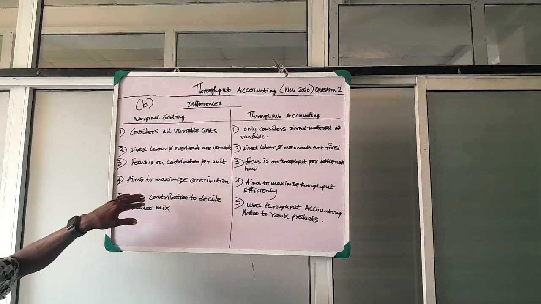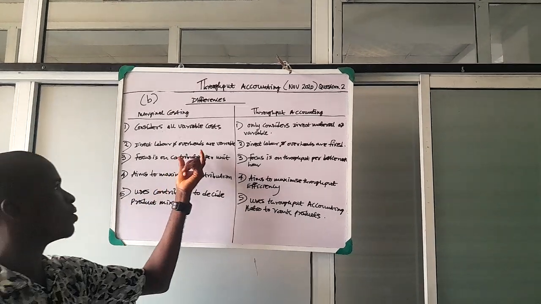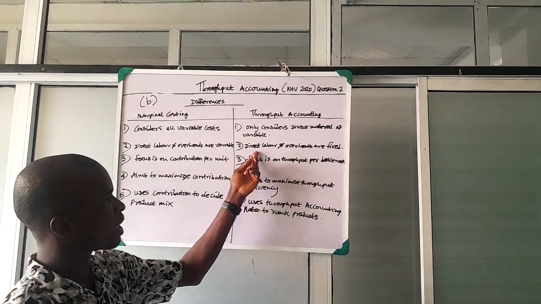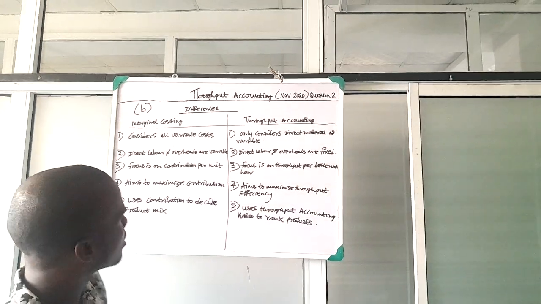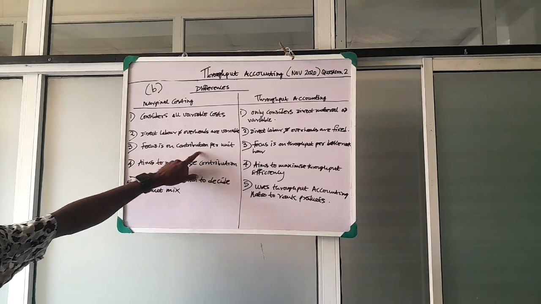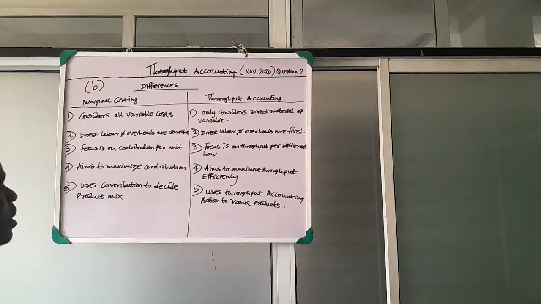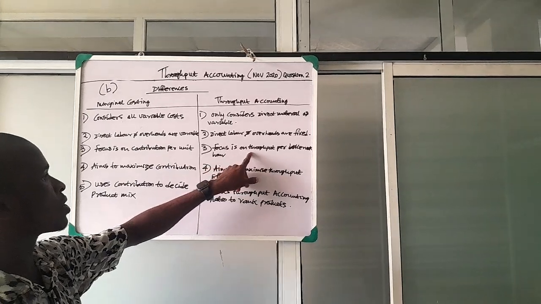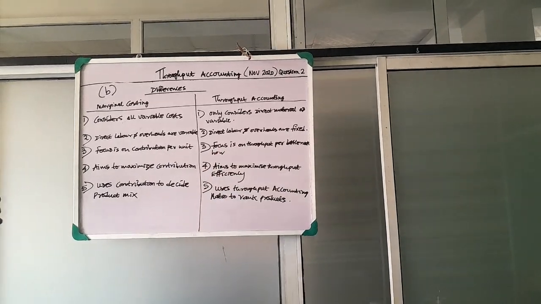Secondly, marginal costing considers direct labor and overheads as variable, while throughput accounting considers them as fixed. Thirdly, marginal costing focuses on contribution per unit, while throughput accounting focuses on the throughput per bottleneck hour, which we are going to see.